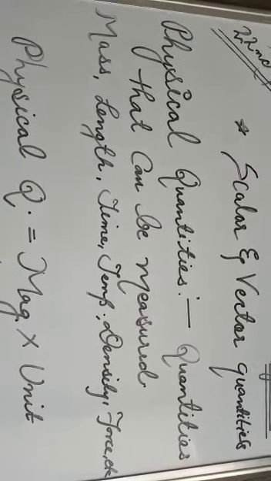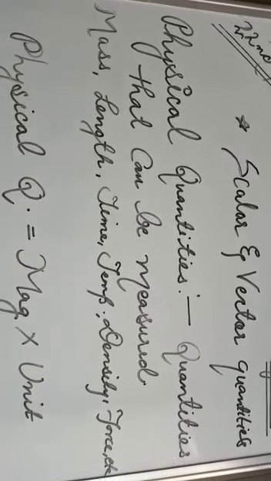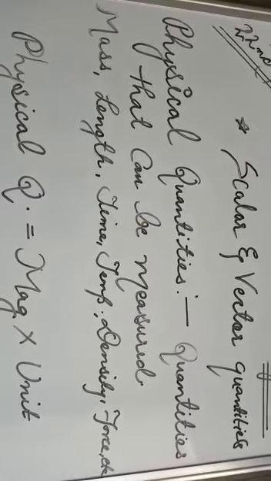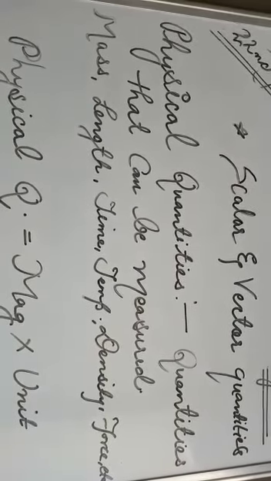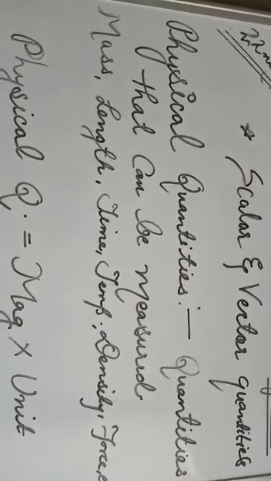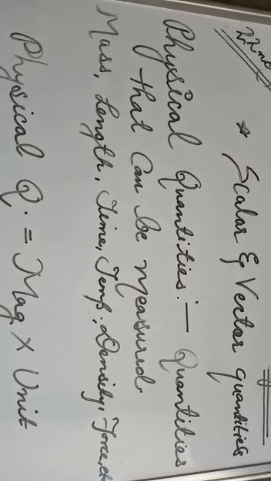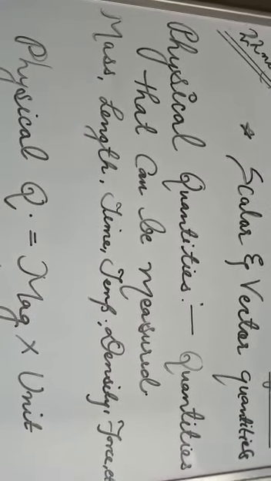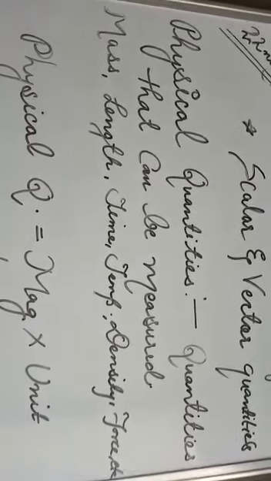We'll be dealing with the second chapter, that is motion, and here I'll be explaining the very first topic of the second chapter, that is scalar and vector quantities. Before understanding the concept of scalar and vector quantities, we need to learn the very first concept of physical quantity that we have already discussed in our first chapter. So here we can have a quick revision of that particular term.